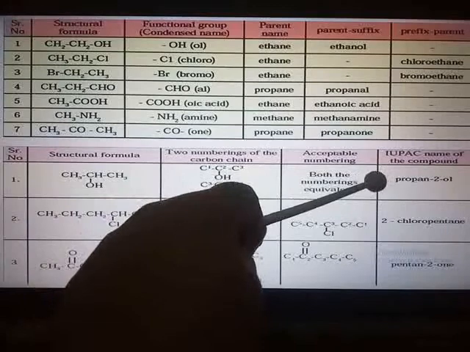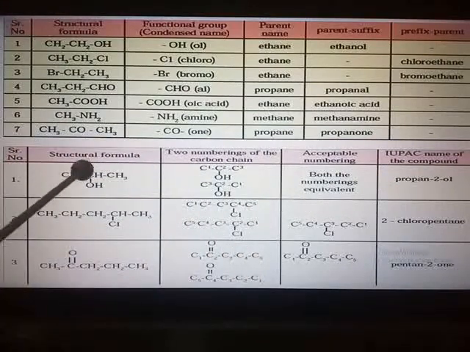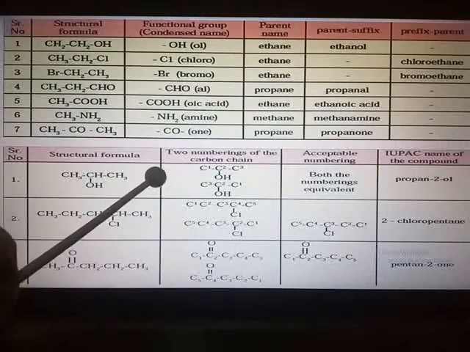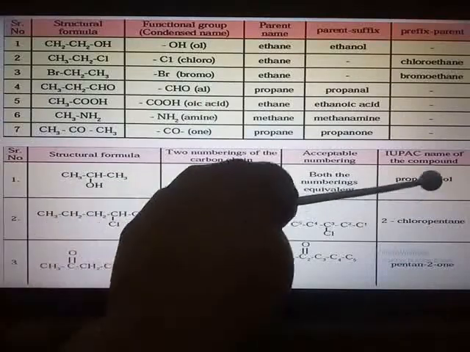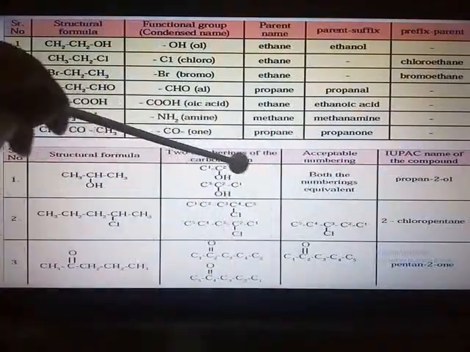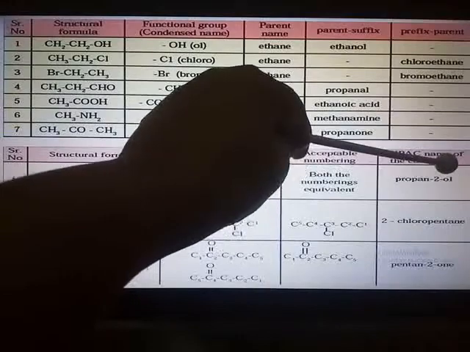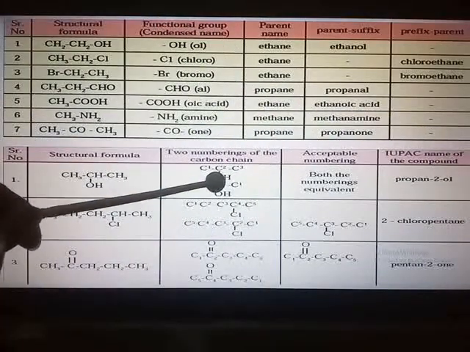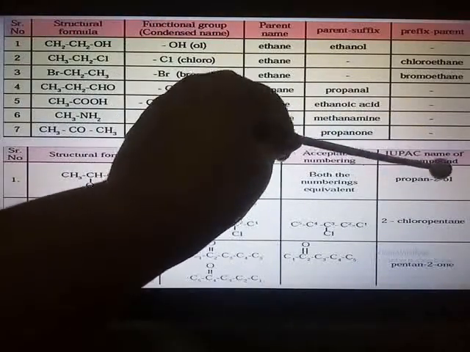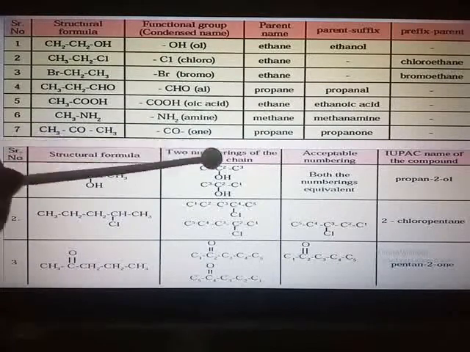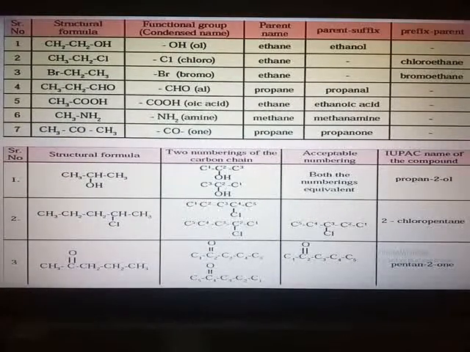So how will the name be? You know now how many carbon atoms? 3. So propane. E is replaced by OL. So propanol. And this alcoholic group is attached to the second carbon atom. So propan-2-ol. Similarly, other examples you can see ahead.